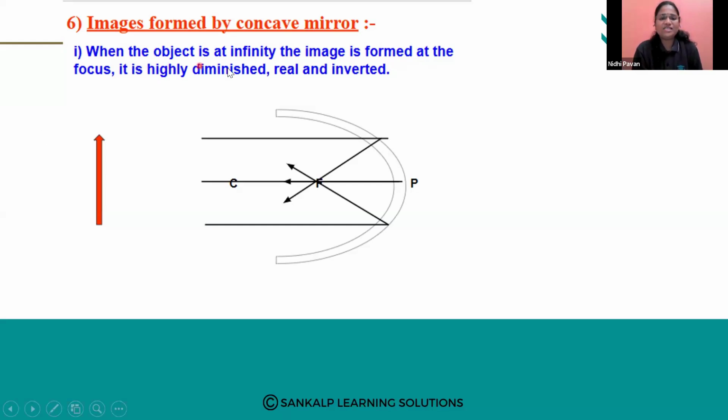When the object is placed at infinity, the image is formed at the focus. It is highly diminished, real and inverted. See here.